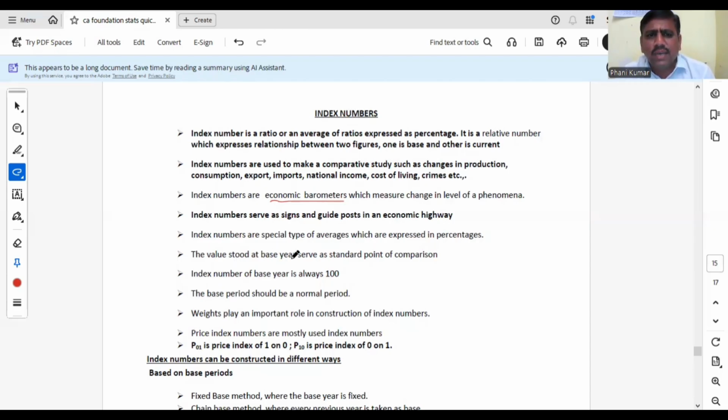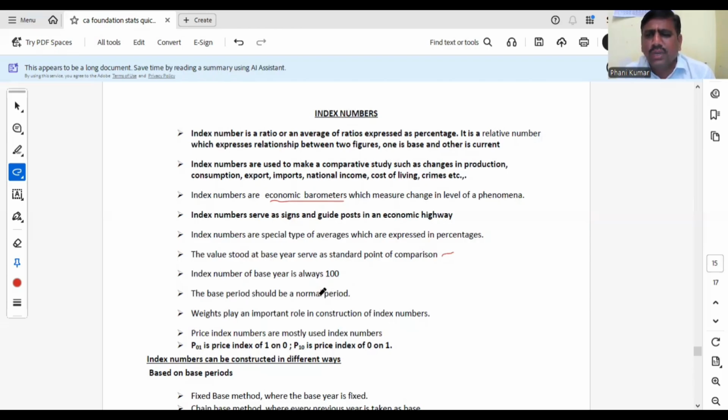The values stood at base year serve as standard point of comparison. Always one year is compared with other year. That comparable year is known as base period. The value stood at base period is always known as standard point of comparison. Always we compare with that value only. Okay? Very important point. Always index number of base year is 100. Okay, index number of base year is always 100.